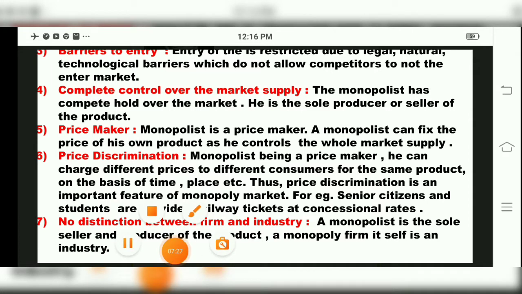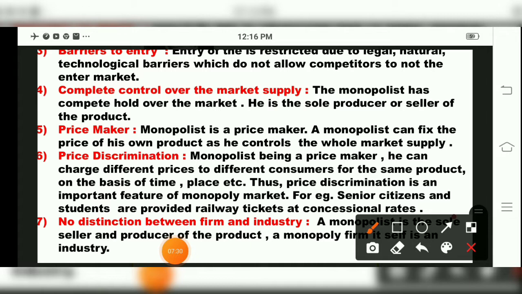Then the fifth one, children, the important point, is that monopoly is also called a price maker. See, a price maker. He has control over the market supply because he is the single person who is producing and selling the product. So complete control, no other partnerships, no other competitors he has. So complete control over the market. Then the next point is what? Price maker. Now price maker means what?